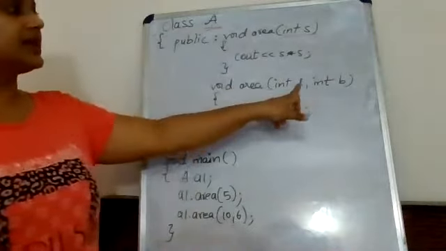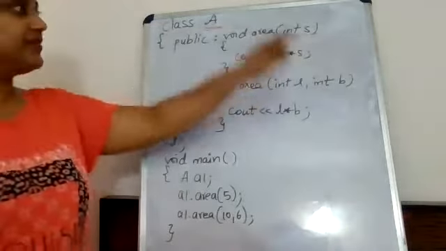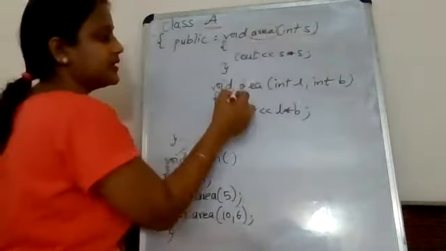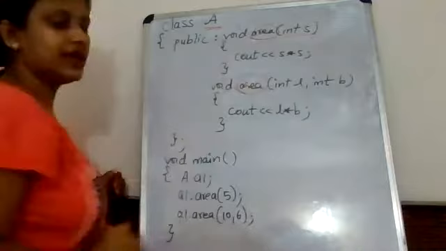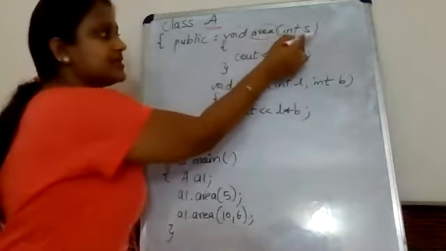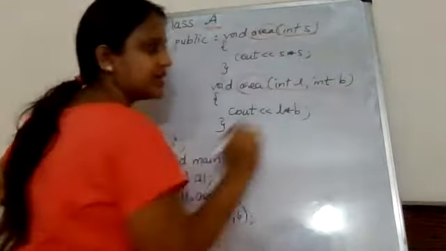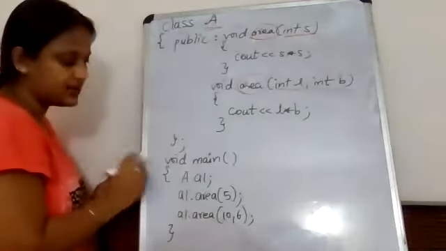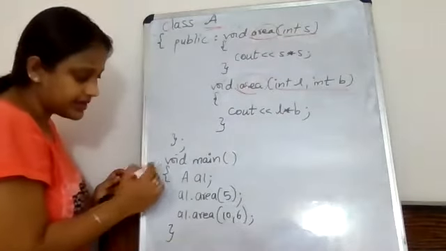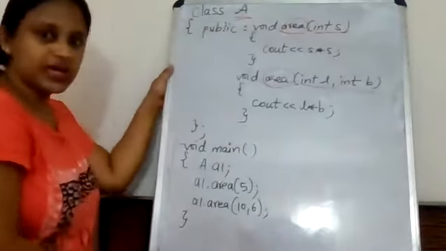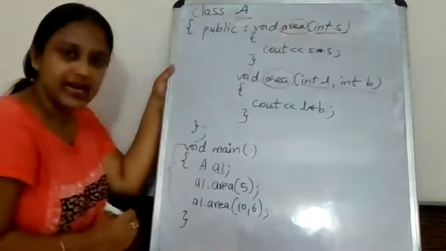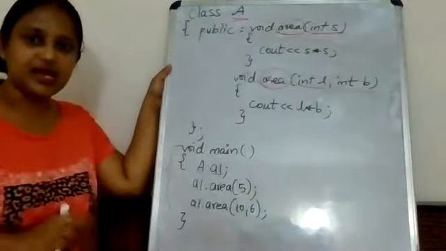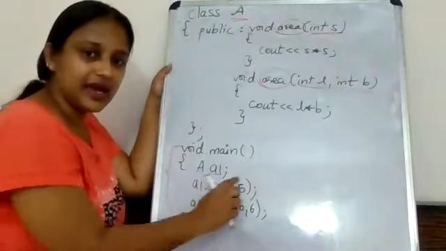And here I have given two parameters, with the name of the member function the same. See, over here also it is area, over here also it is area. But this area is with one parameter and this area is with two parameters, and it says cout L into B. Now in void main, this is the main thing. Here I created object A1. I said A1 dot area 5.